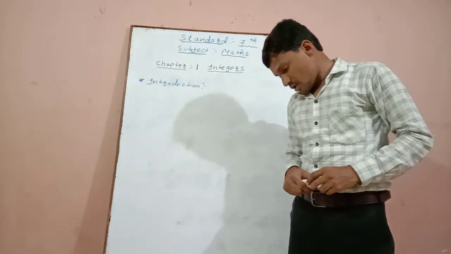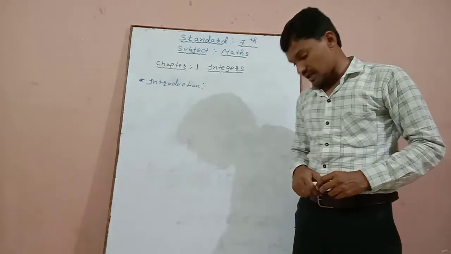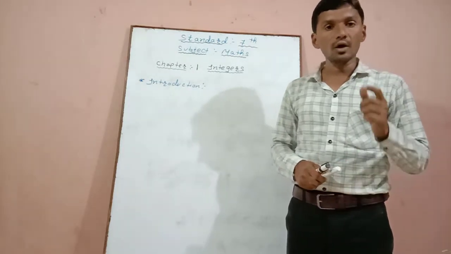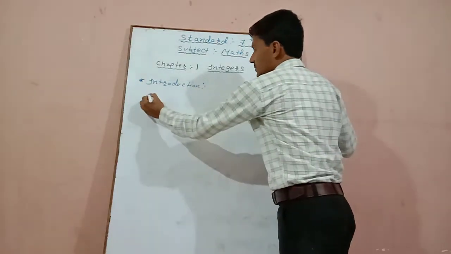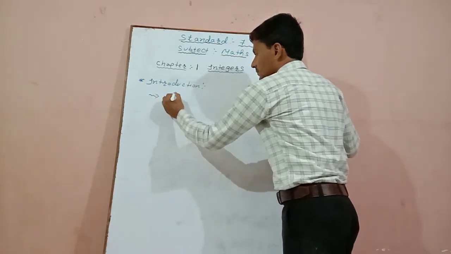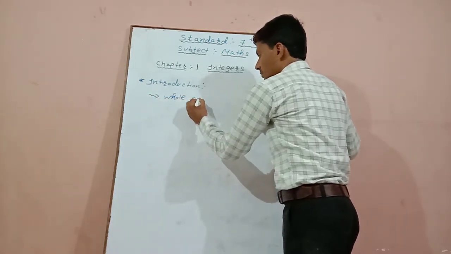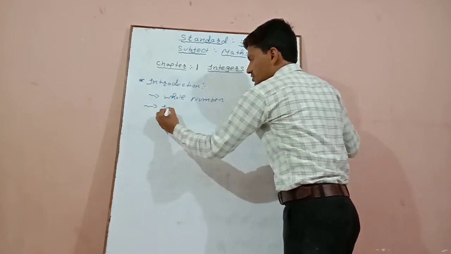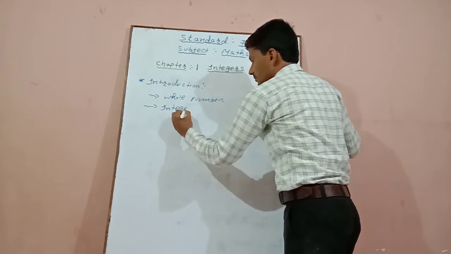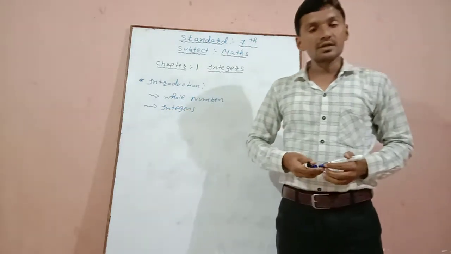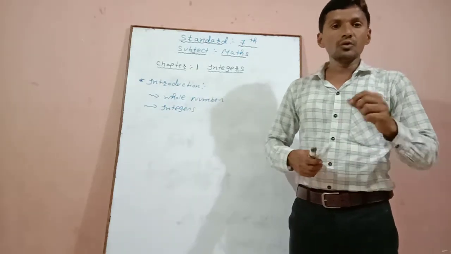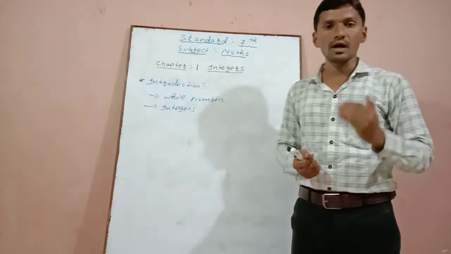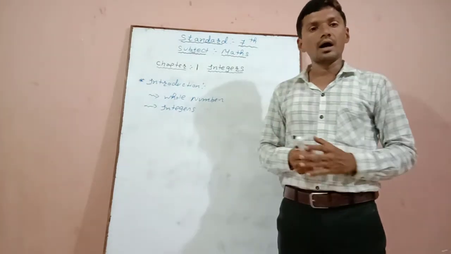We have learned about whole numbers and integers in class 6. In class 6 we have studied about integers and whole numbers. These two have been explained in standard 6: whole number and second is integer. Whole number means the numbers which start from 0, 1, 2, 3, 4, 5, 6. All these numbers are whole numbers.